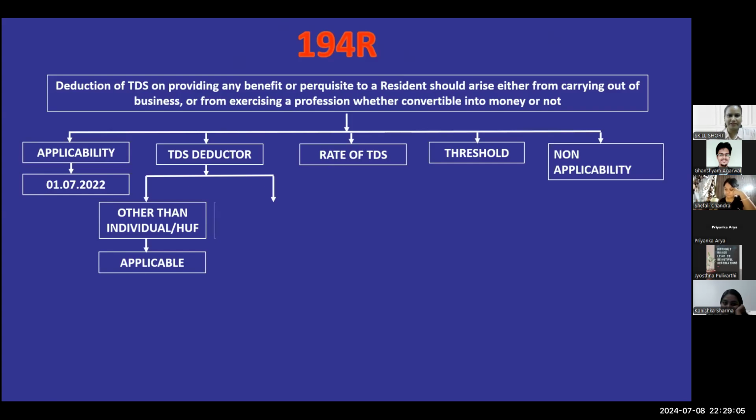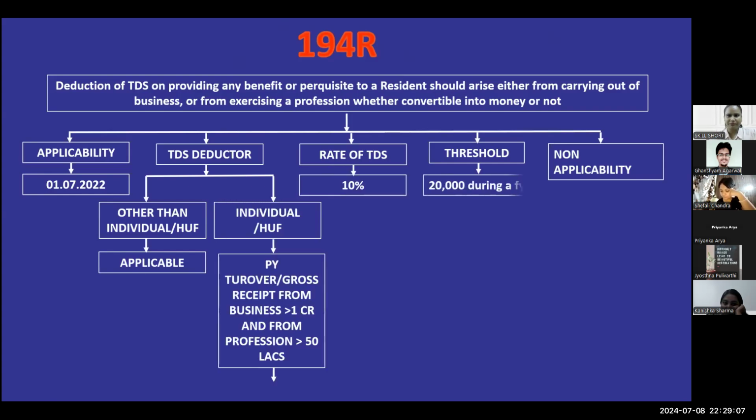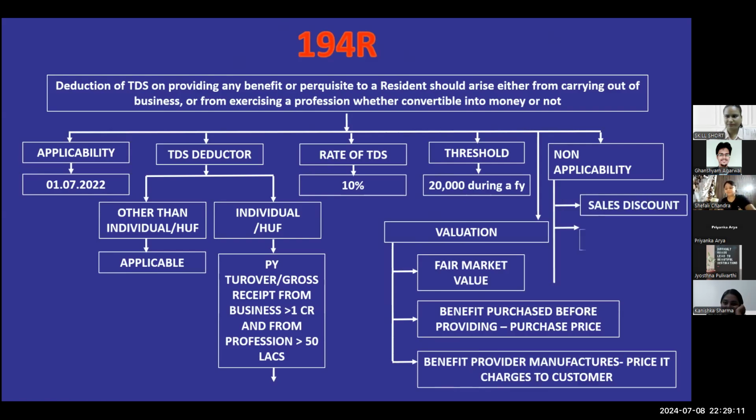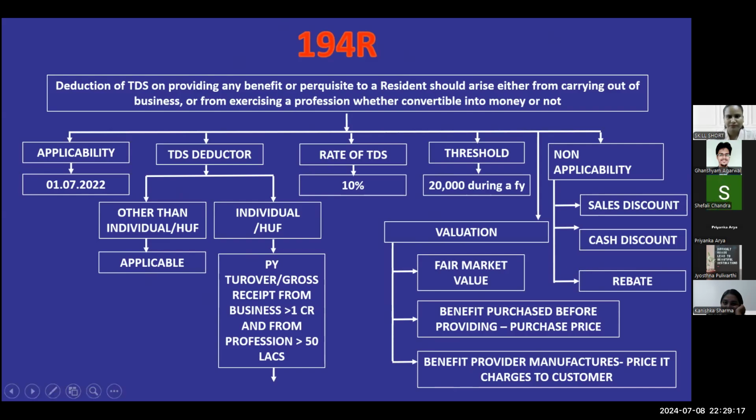The rate of TDS is 10% and the limit is 20,000. Okay. So the rate is 10%, threshold limit is 20,000.